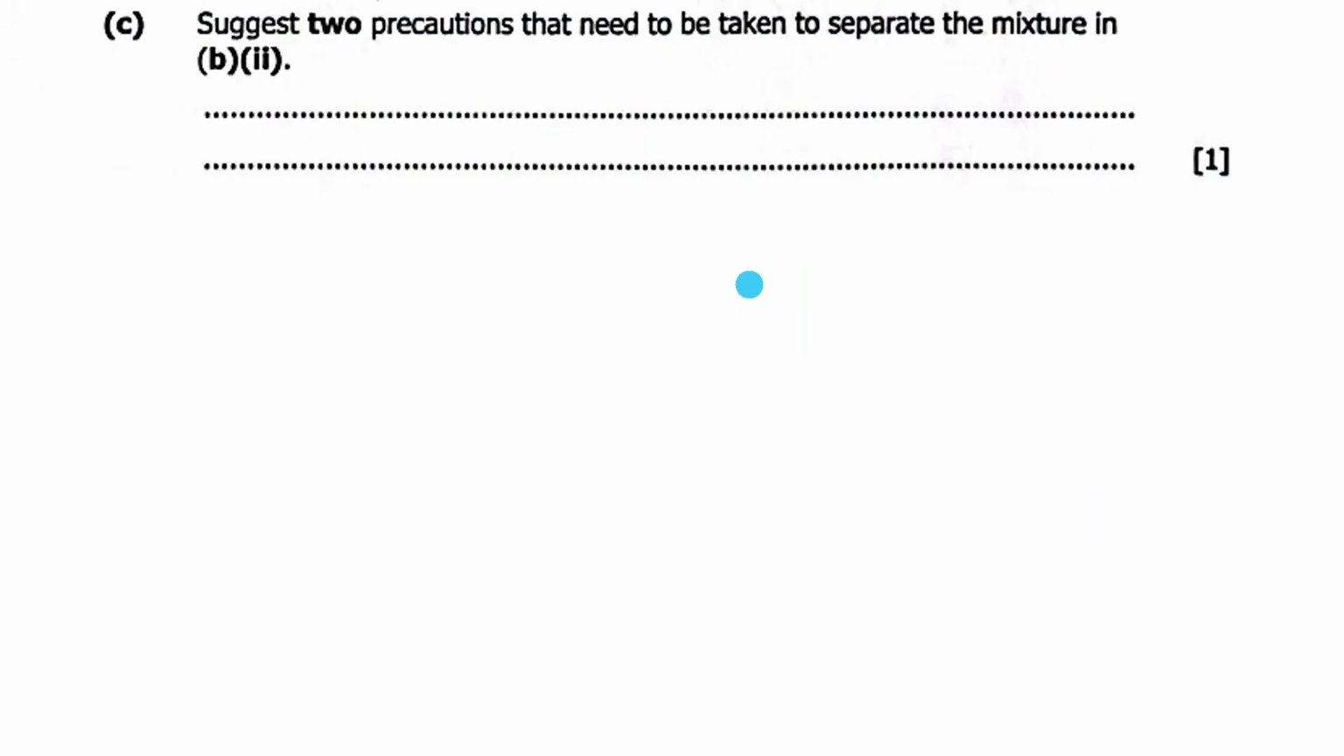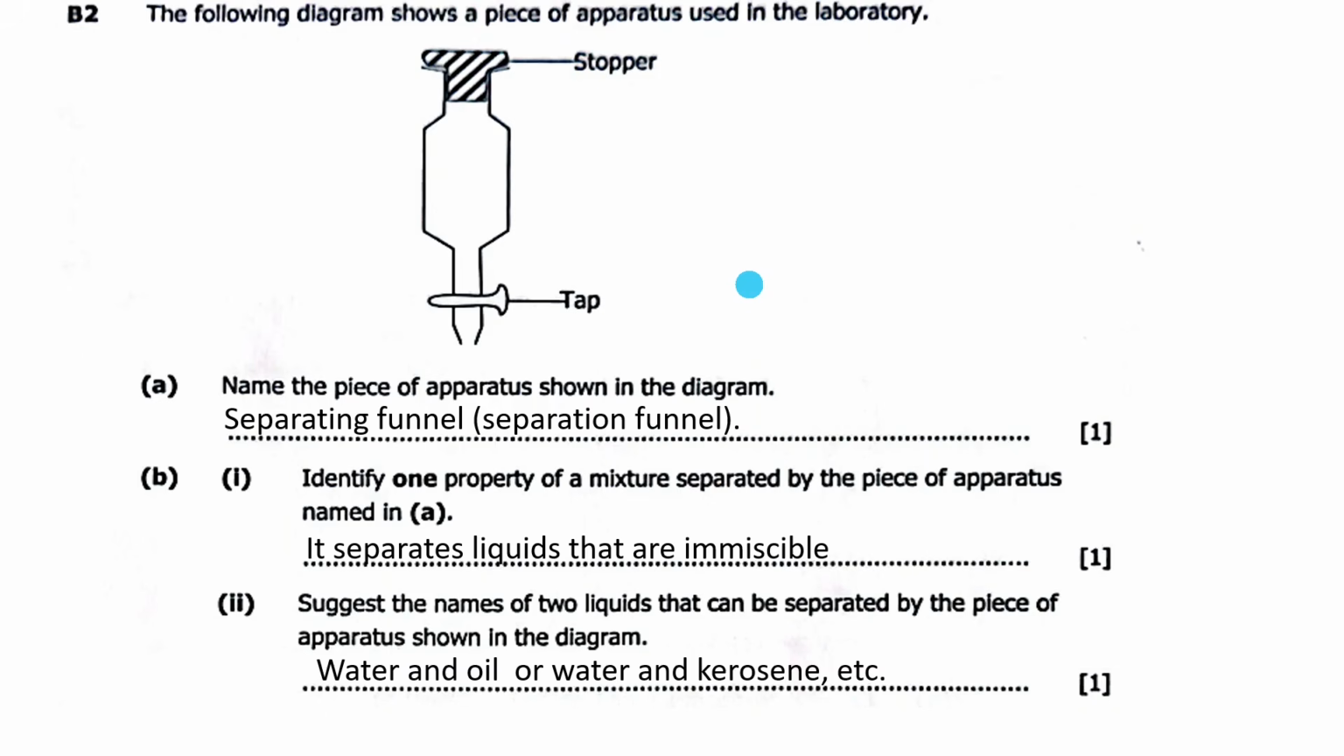C, suggest two precautions that need to be taken to separate the mixture. So when you are using this method, what precaution can you take? First of all, close this before you put the liquids there. Then secondly, this one you should open it. Then thirdly, you should allow the mixture first to settle. Like in a case of water and cooking oil, if you shake them, you allow them to settle for them to separate well so that you can separate them.